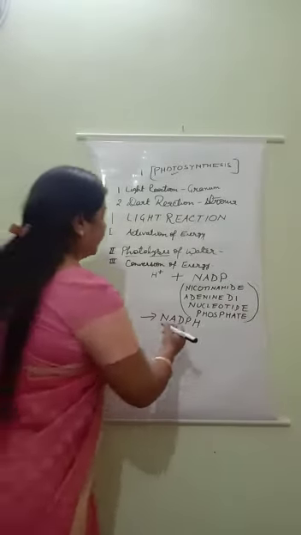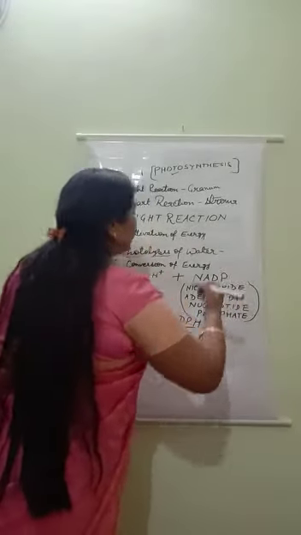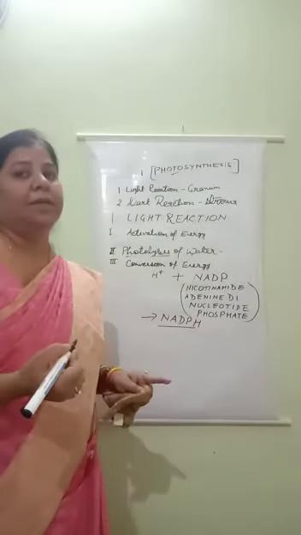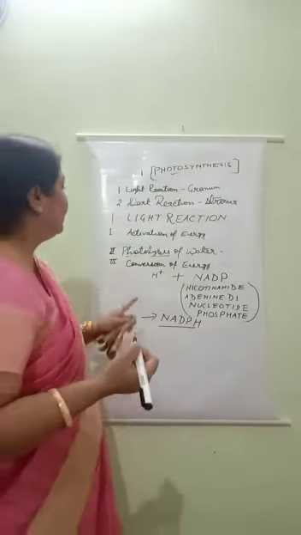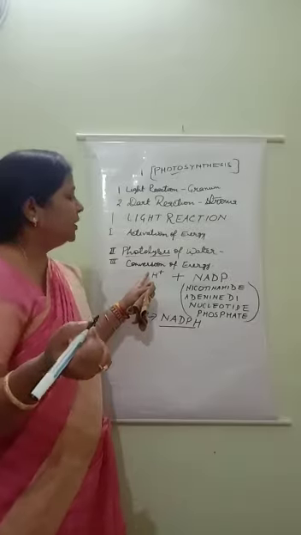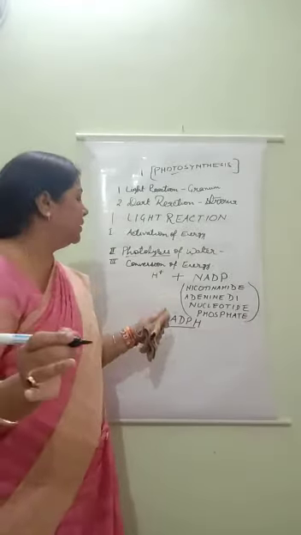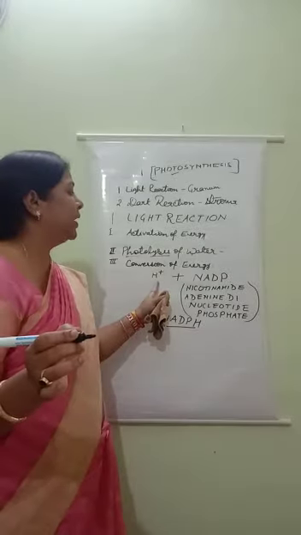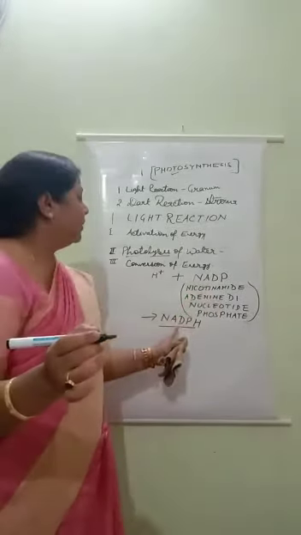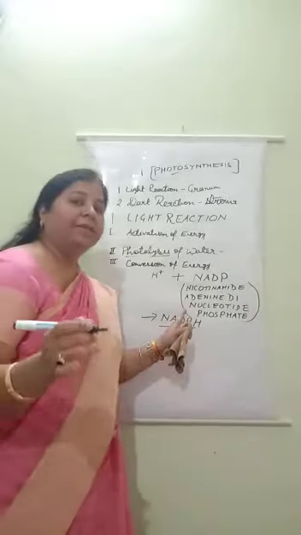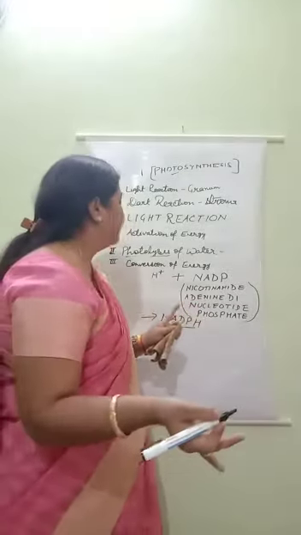This NADPH helps in the conversion of light energy into chemical energy. So again, light energy is converted into chemical energy by the reaction of hydrogen ion with NADP. They form NADPH, and this way light energy is converted into chemical energy.